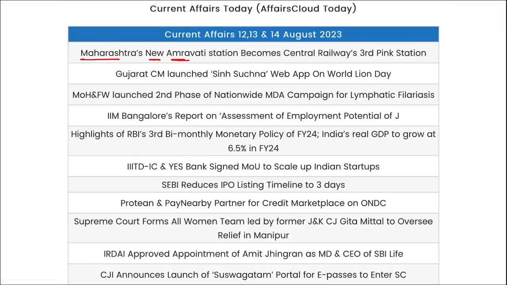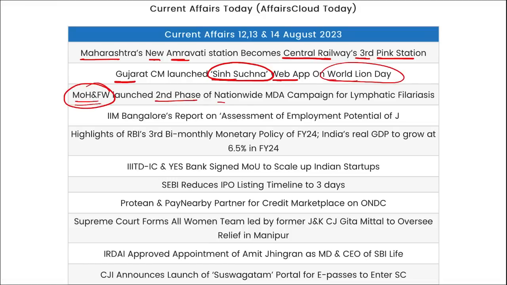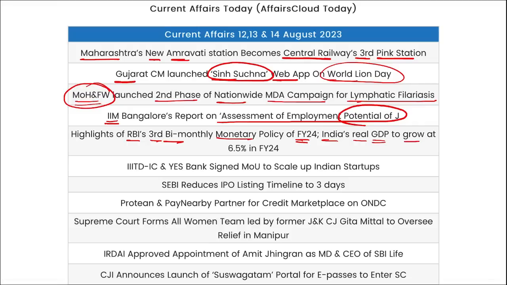Maharashtra's new Amravati station became the Central Railway's third pink station. Gujarat's Chief Minister has launched Sinh Suchna, a web and mobile application, on World Lion Day. Then the Ministry of Health and Family Welfare launched the second phase of the nationwide MDA campaign for lymphatic filariasis. IIM Bangalore's report on assessment of employment potential of Jal Jeevan Mission was launched. RBI's third bi-monthly monetary policy for fiscal year 24 was released, where India's real GDP is projected to grow by 6.4% in fiscal year 24. Then IIIT Delhi's Incubation Center and Yes Bank signed an MOU to scale up Indian startups.